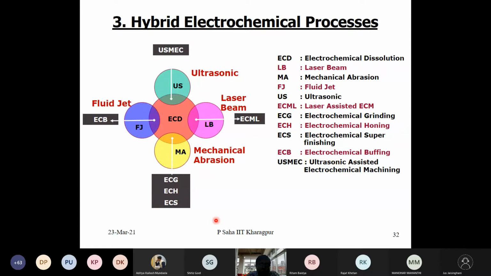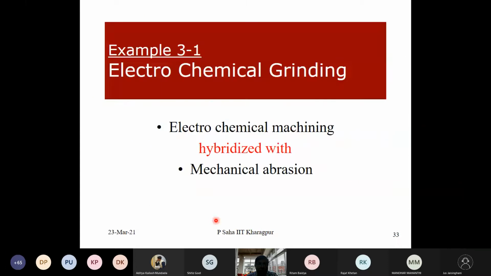Finally, we will show you some processes where more than two processes work together to give a new process, like electrochemical discharge grinding, where ECM, EDM, and mechanical abrasion take place together. First, we will go to the electrochemical grinding process.